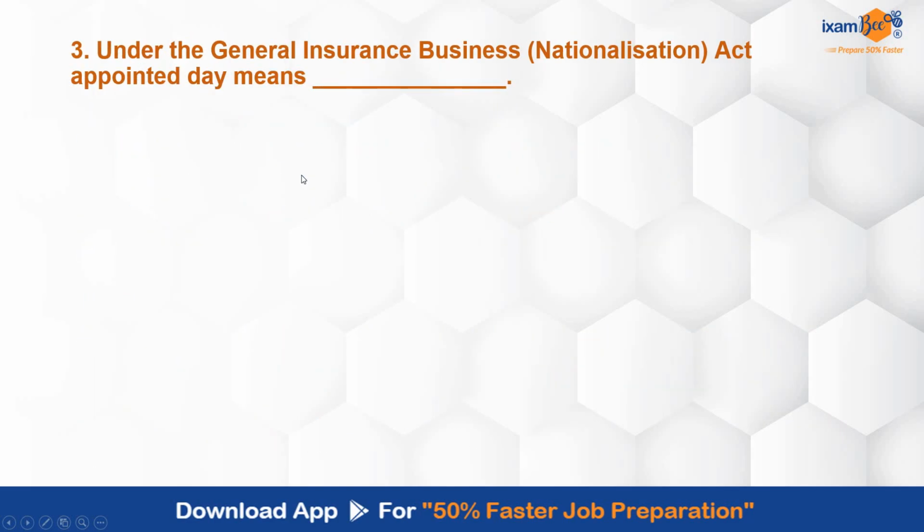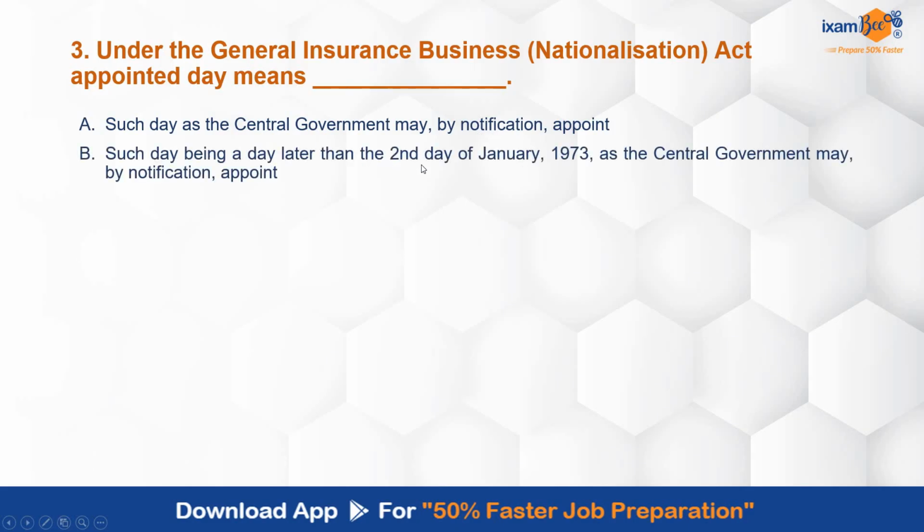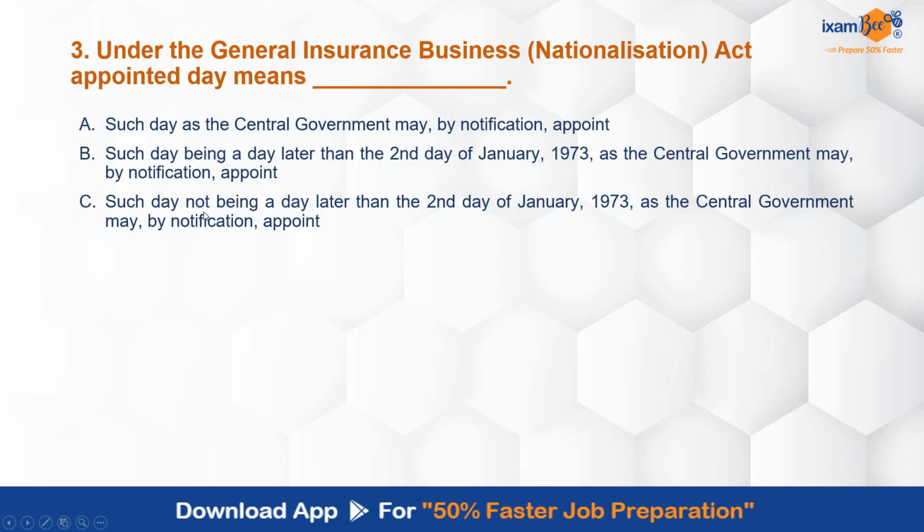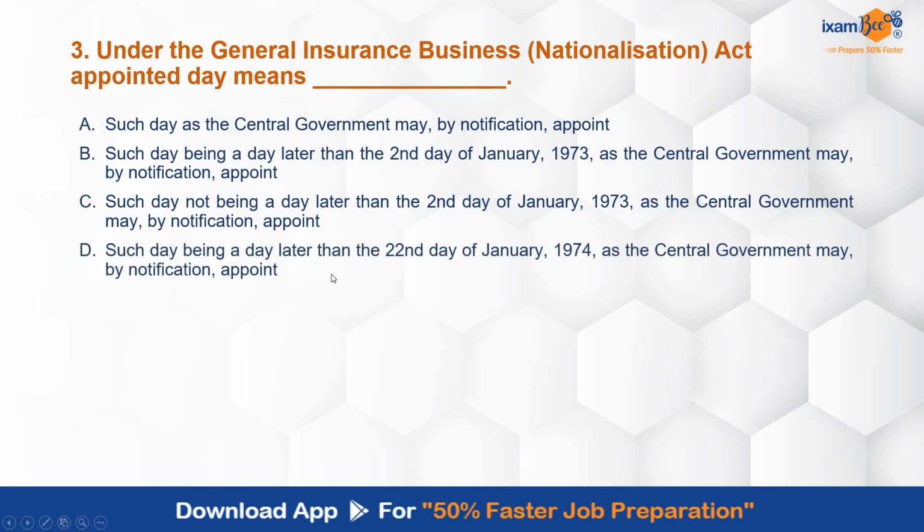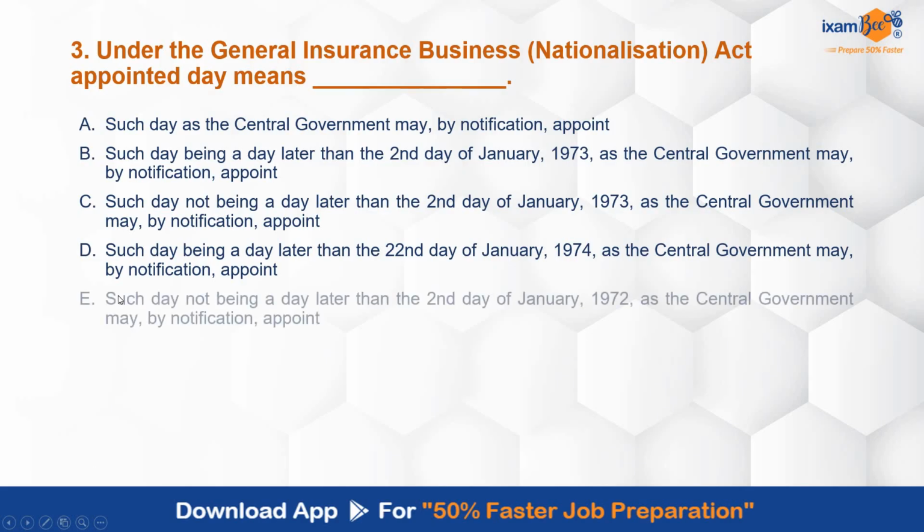Under the General Insurance Business Nationalization Act, appointed day means what? Such a day as the central government may by notification appoint, such day being a day later than the second day of January 1973 as the central government may by notification appoint, such day not being a day later than the second day of Jan as the central government may by notification appoint, day later than 22nd Jan as the central government may by notification appoint, and a day later than the second day of Jan as the central government may by notification appoint.